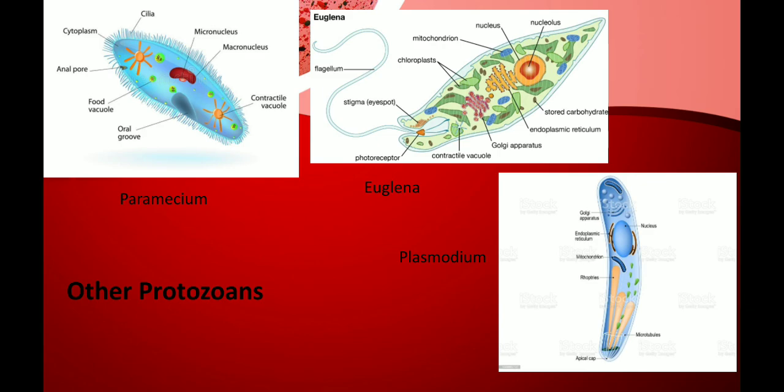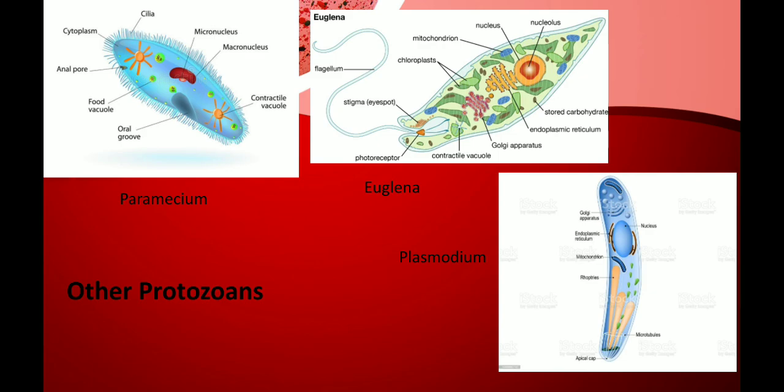When a female Anopheles mosquito bites a human being, it is said that malaria is caused. But does every female Anopheles mosquito bite cause malaria? No. What happens is that this particular protozoa called Plasmodium, which is present in the